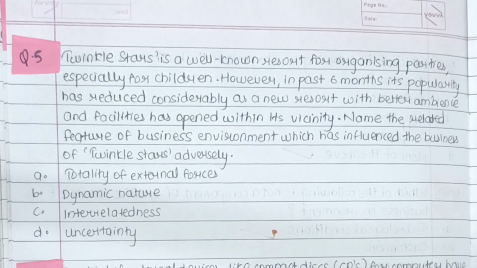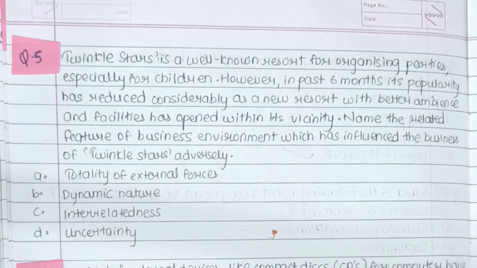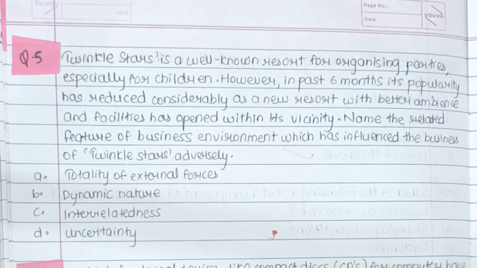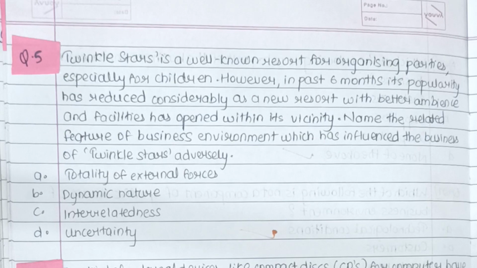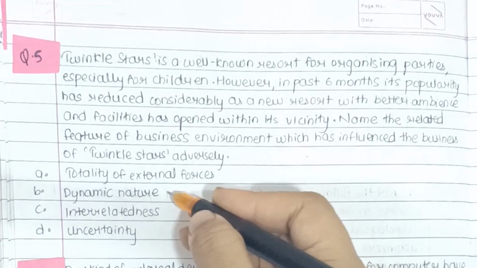So this question says that there is a resort named Twinkle Stars, and they were very specialized in organizing parties, especially for children. But in the last few months, that is in the past 6 months, its popularity has been reduced to some extent. And why has it been reduced? It's because a new resort with a better ambience and better facilities has been opened in that area. Okay. So now we need to identify which feature of business environment has influenced the business of Twinkle Stars. So here the right answer is B, that is dynamic nature.